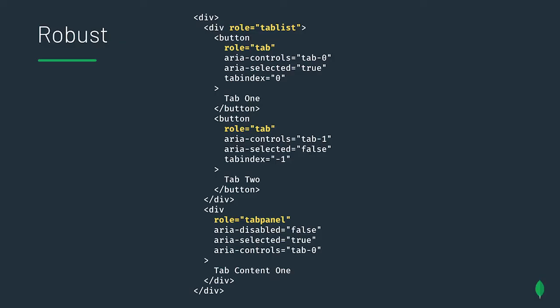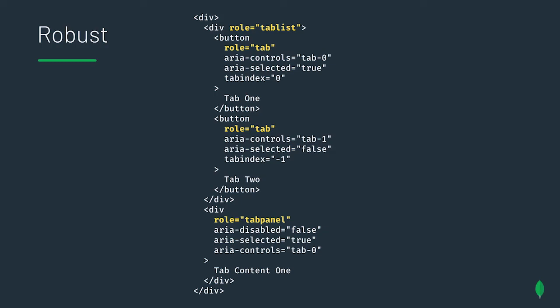Robust, the final principle, means ensuring a user will have the same experience of your web application no matter how they are accessing it. Different browsers, different assistive devices, different geolocations. One way to standardize this experience is by deploying the right ARIA rules to describe your HTML. And I really want to underscore right ARIA rules here because using the wrong ARIA rules can be worse than using no ARIA rules at all.